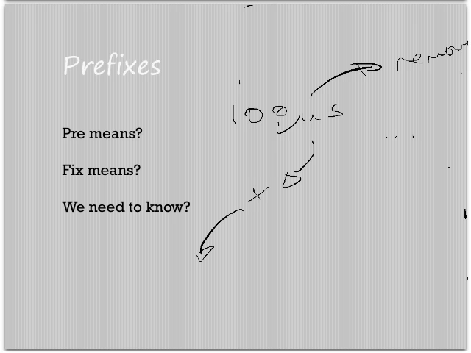In this case, that's going to be 100 multiplied by 0.000001. Okay. So, you should be able to do some other examples of your own.